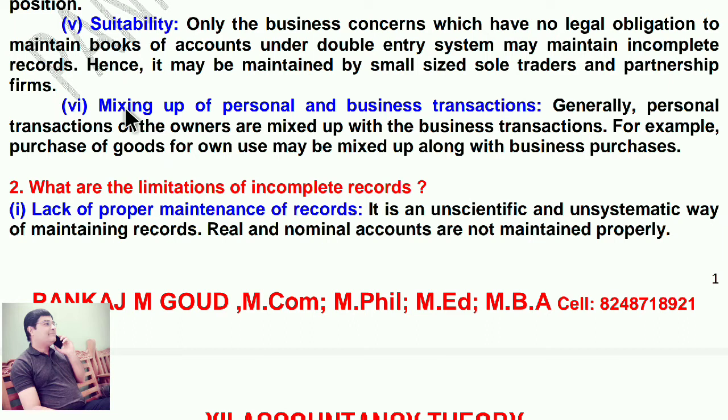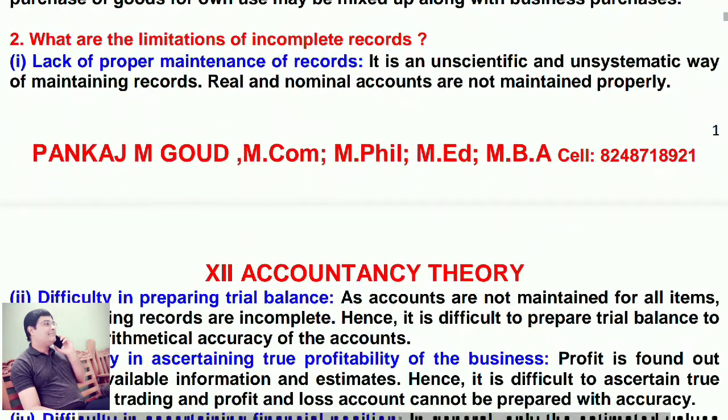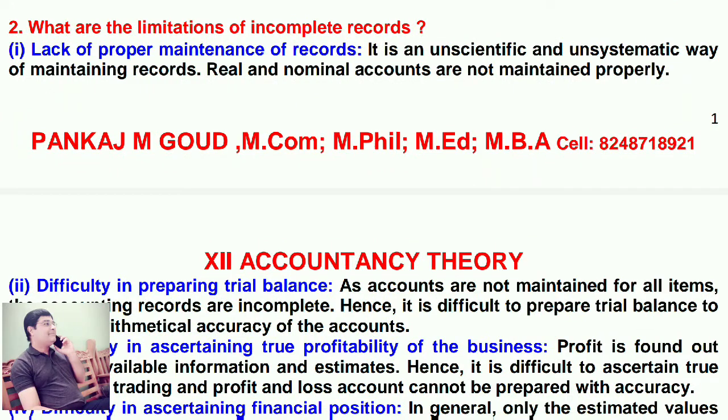Sixth point, mixing up of personal and business transactions. Generally, personal transactions of the owners are mixed up with the business transactions. For example, purchase of goods for own use may be mixed up along with business purchases. That's why we cannot identify the true picture of the business. Move on to second question.